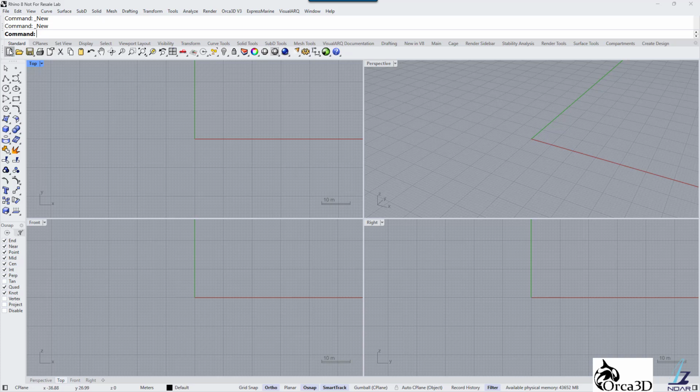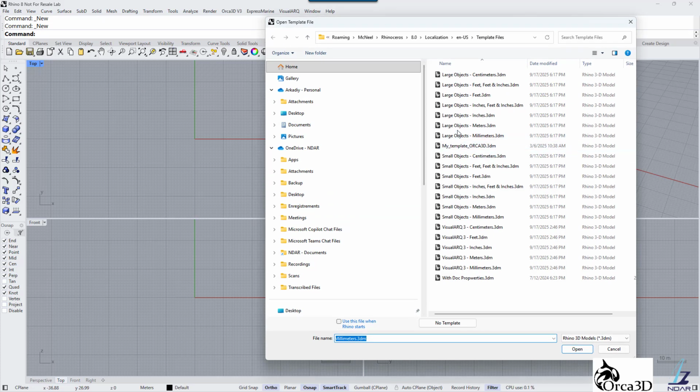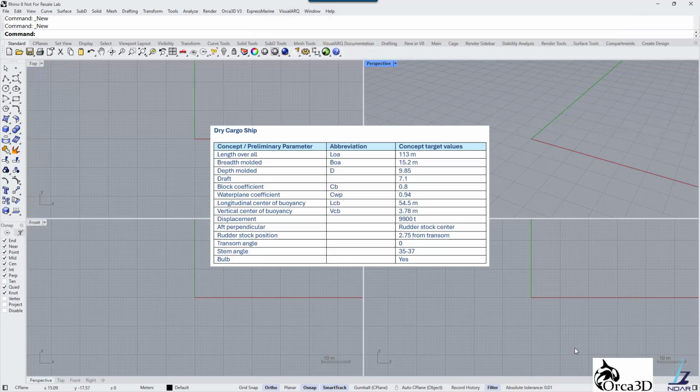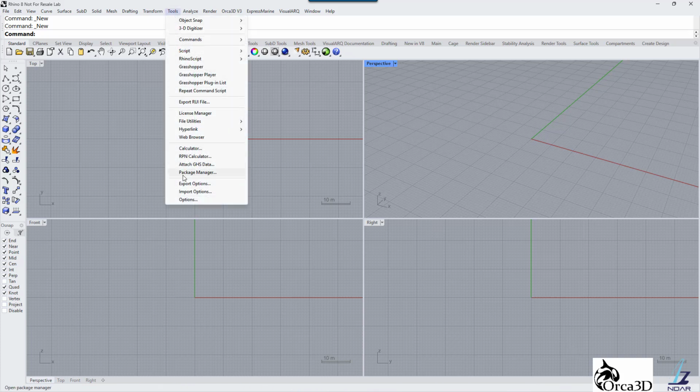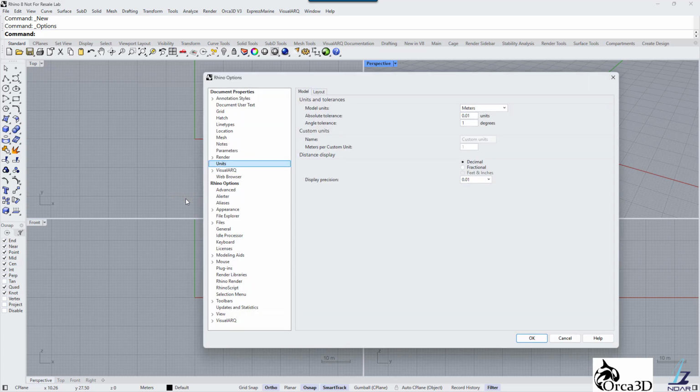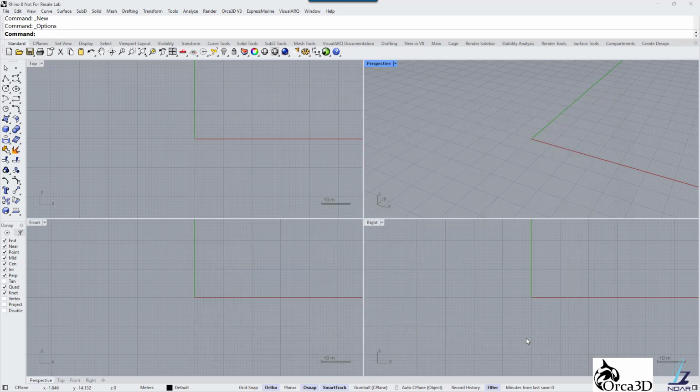Create a new file using the Large Objects Meter template. Here are the target values of the hull's main particulars and coefficients that we seek. Now we will set some Rhino and Orca parameters. From the Tools pull-down menu, open Options. In the Units panel, set Absolute Tolerance to 1 mm, the Angle Tolerance to 1 degree, and Display Precision we will set also to 1 mm. Model units are already set to meters as we have used the Large Objects Meters template. Click OK.